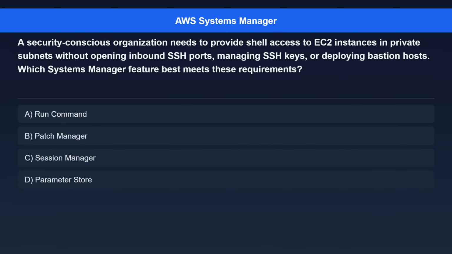Question 8. A security-conscious organization needs to provide shell access to EC2 instances in private subnets without opening inbound SSH ports, managing SSH keys, or deploying bastion hosts. Which Systems Manager feature best meets these requirements? Option A. Run Command. Option B. Patch Manager. Option C. Session Manager. Option D. Parameter Store.